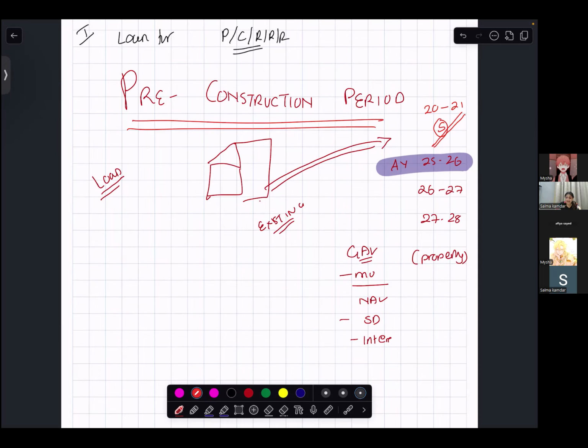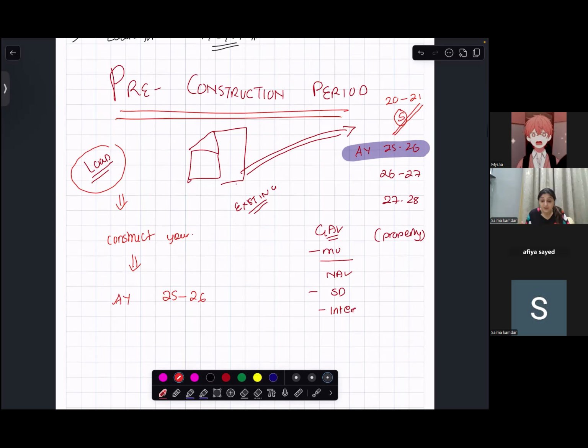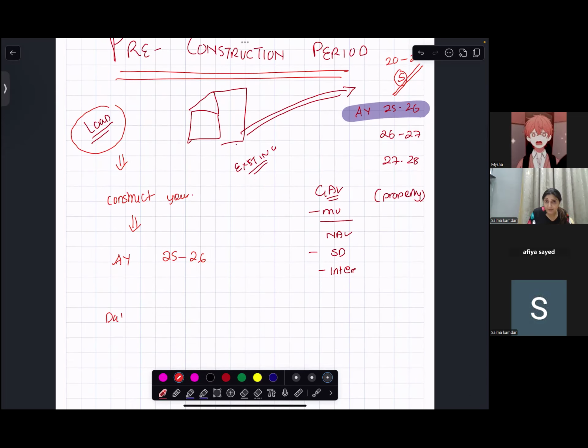The Income Tax Act is telling us that if you have taken some money as a loan to construct your house, and say your house is constructed in assessment year 25-26, I am talking related to this assessment year because we are going to give our exam in this assessment year, then from the date of borrowing till the previous year just before completion of the construction, you calculate the interest.